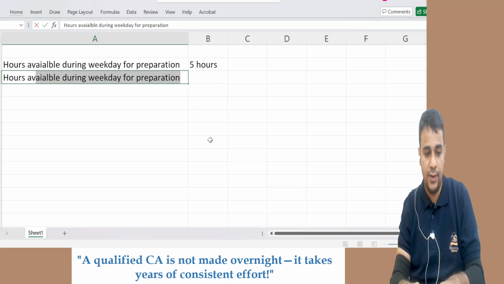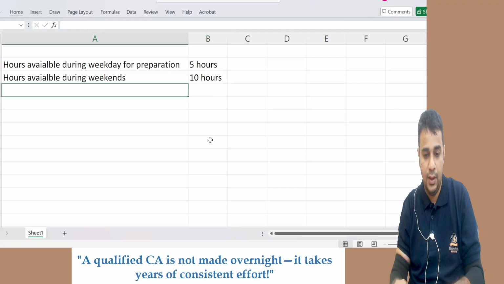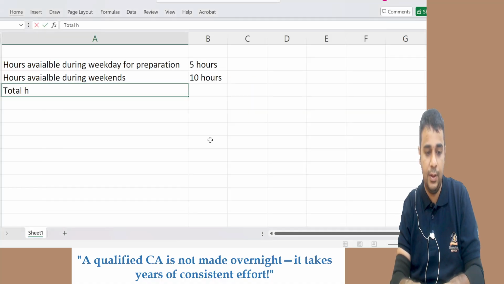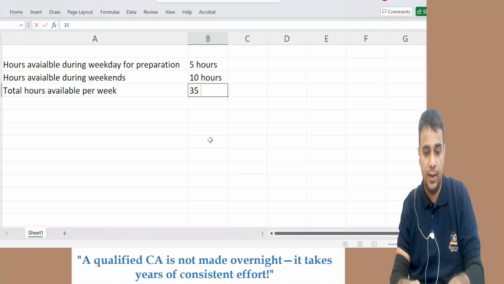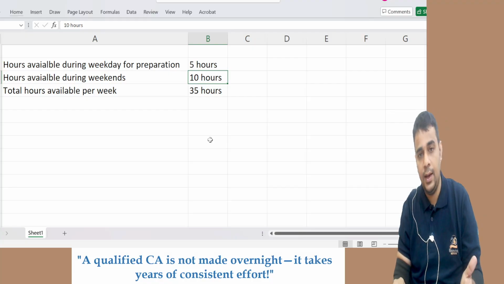Then hours available during weekends, it is 10 hours. If I add this together, you are able to find the total hours available per week. Total hours available per week is 35 hours. If you can increase the number of hours during weekdays, it will be better.